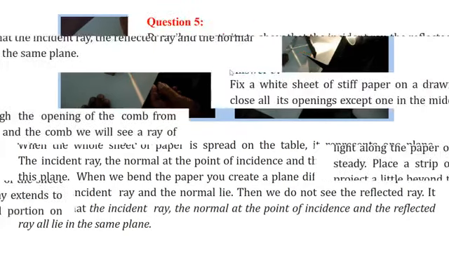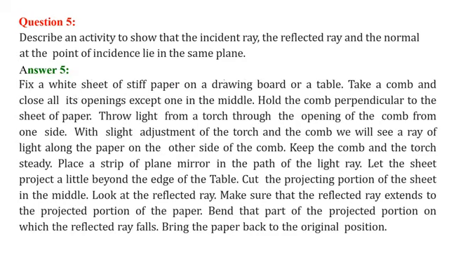So what you have to do here is fix a white sheet of paper on a drawing board or a table. Take a comb and make it such that only one opening is remaining. Hold the comb perpendicular to the sheet of paper as you saw in the figure. You can use a torch to throw light through the opening of the comb from one side. Do some adjustment to the torch and comb. So we see a ray of light along the paper on the other side of the comb. Now keep the comb and torch very steady. Now place a strip of plain mirror, as you saw in the figure.